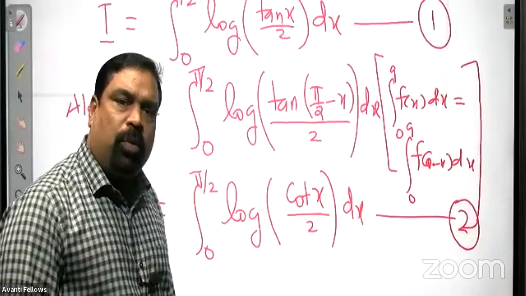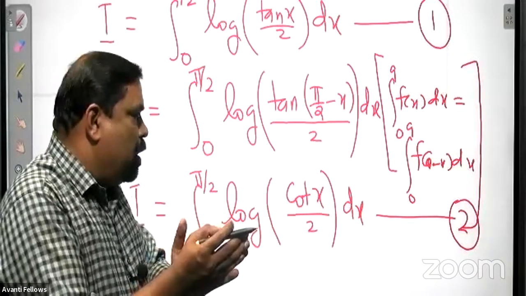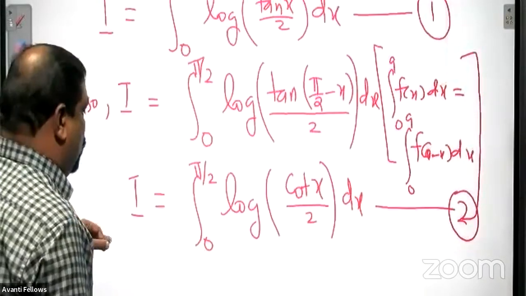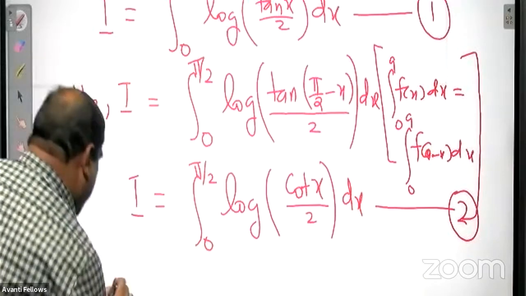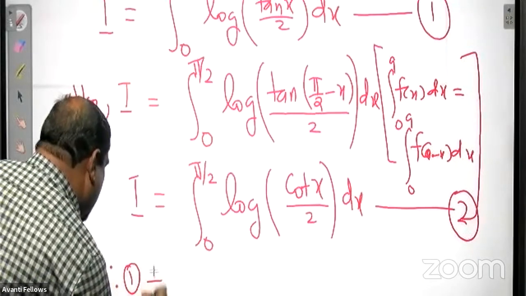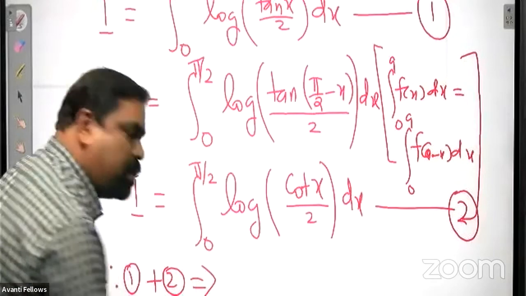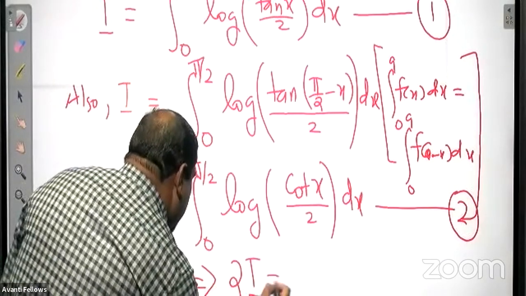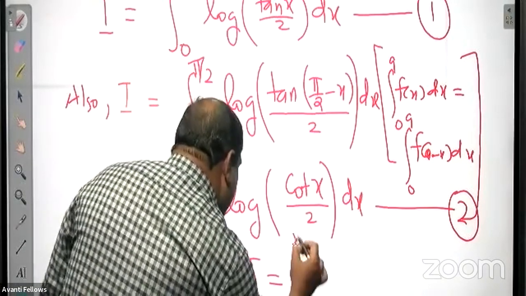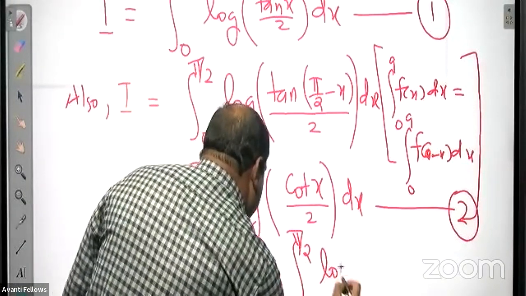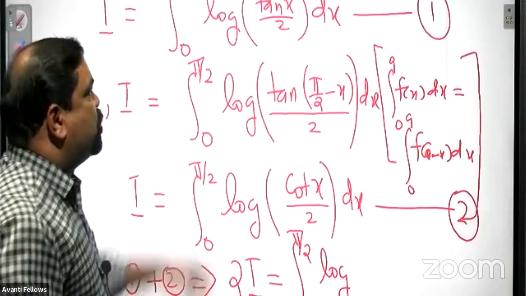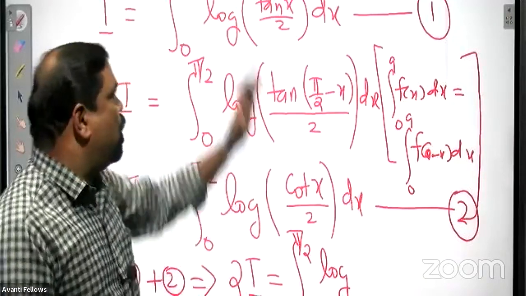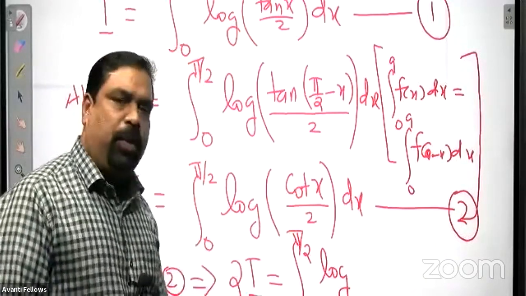Now what to do? You just add equation 1 and equation 2. That means equation 1 plus equation 2 implies 2I, since I plus I is 2I. That is equal to the integral from 0 to pi by 2 of log tan x by 2 plus log cot x by 2.